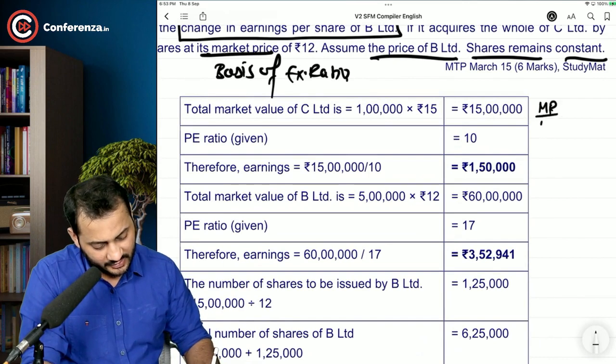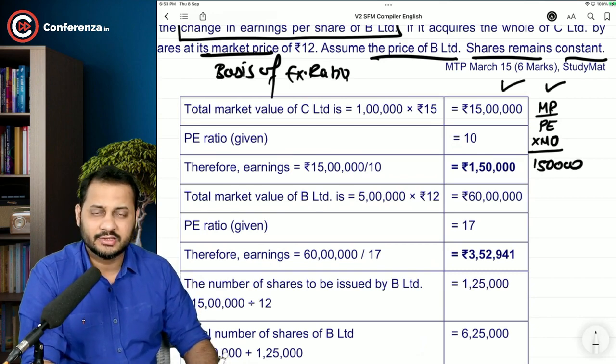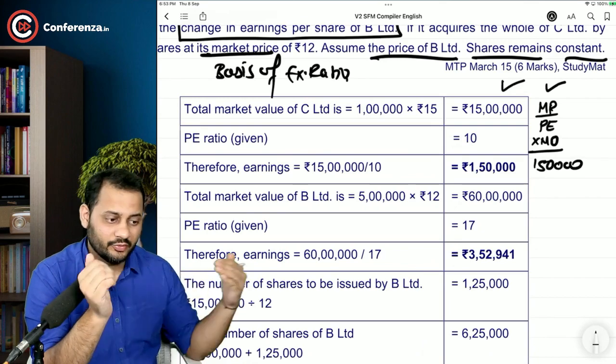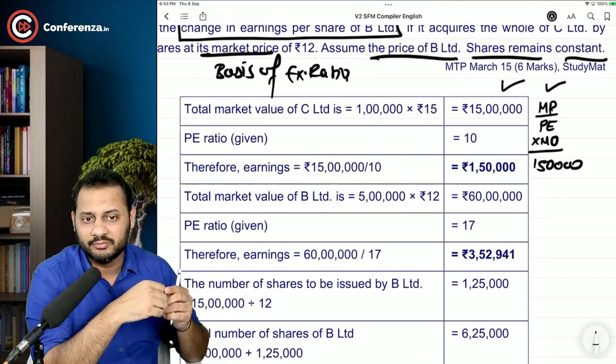Market price divided by P/E ratio into number of shares will still give you 1,50,000. So we did it this way, they did it this way. I told you in the very beginning that there are multiple ways to calculate the same thing.